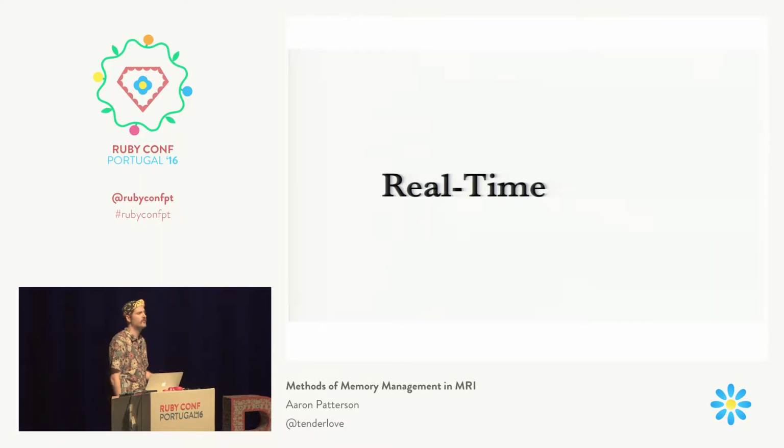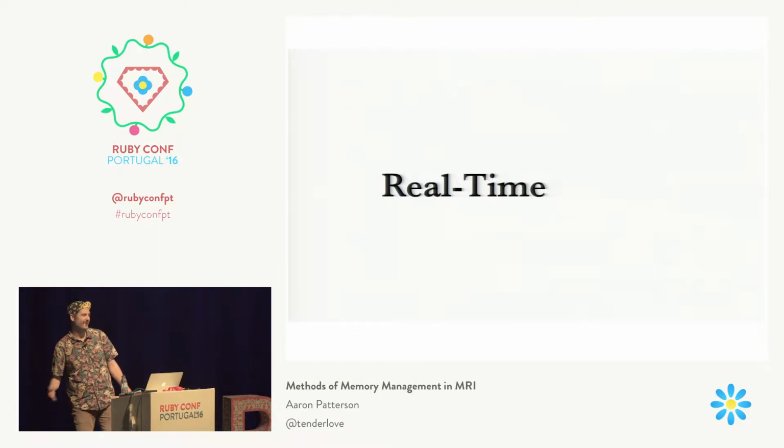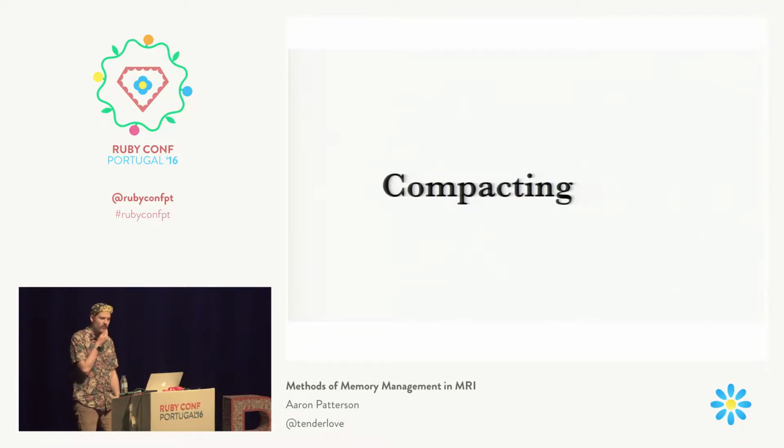That's very important for things that are running on embedded systems, for example. And there are GC algorithms that are tuned specifically for that, but MRI does not have that. If you want something like that, take a look at mruby. So an interesting thing is we're also not a compacting garbage collector, meaning that when you allocate an object into the heap, or into Ruby's heap, it stays in that particular position. It's never moved. It stays where it is in memory.